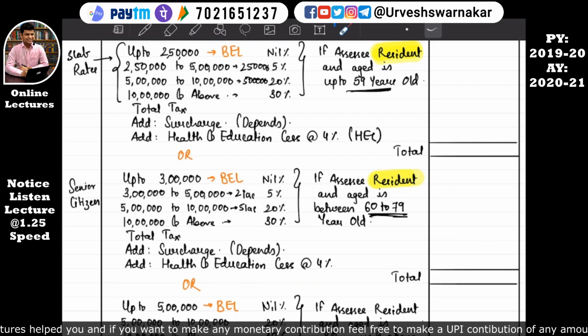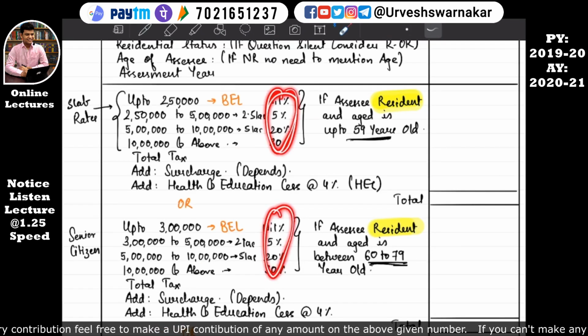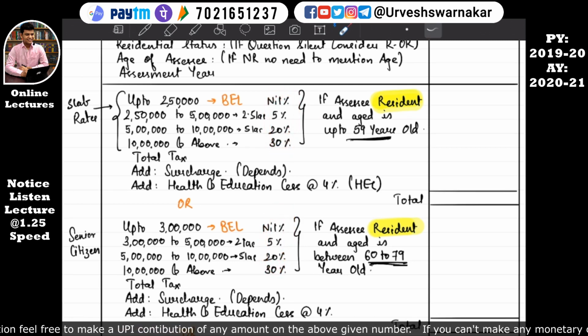So this is the slab for the assessee who is resident and whose age is between 60 to 79 years; this range of 60 and 79 years is also included. If you notice, the rate of the slab is the same, but the slab amounts are changing. The change is in the first and second slabs, that is the basic exemption limit. If your age is 60 to 79, you get an exemption limit of 3 lakhs, but if you are up to 59 years, you get a basic exemption limit of 2,50,000. That means you will not be charged any tax up to the basic exemption limit.